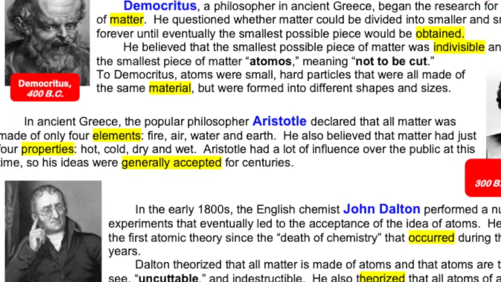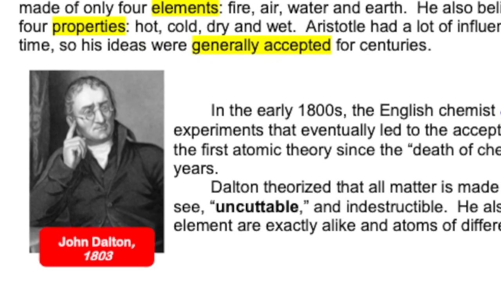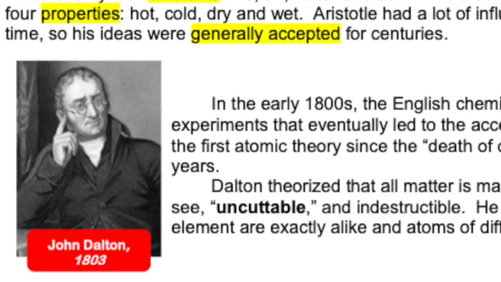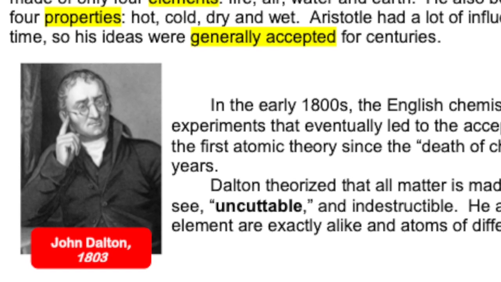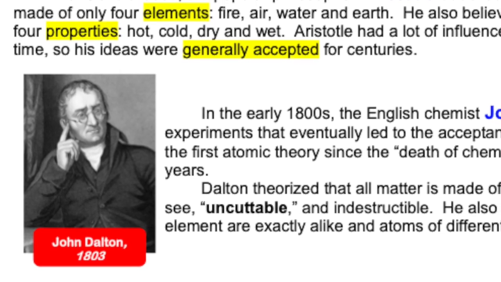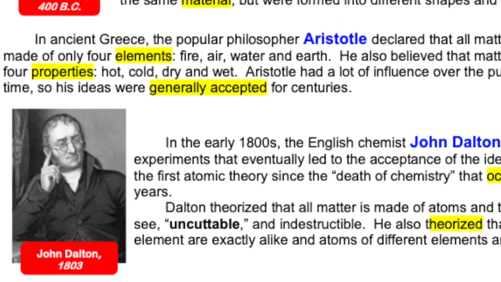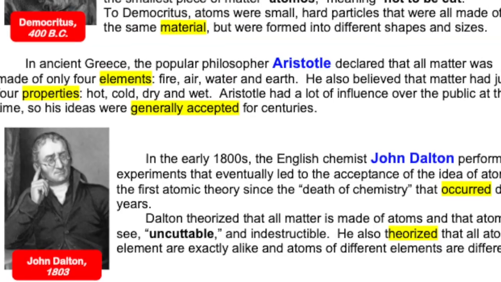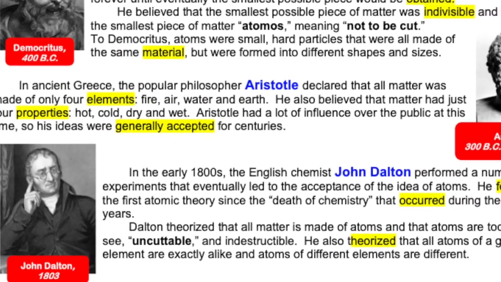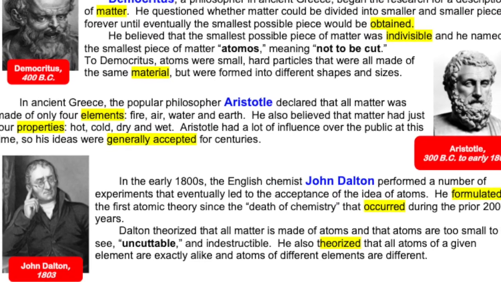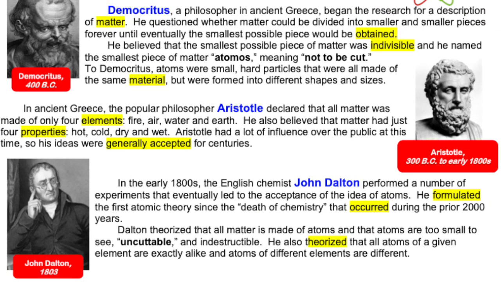In the early 1800s, the English chemist John Dalton performed a number of experiments that eventually led to the acceptance of an idea of atoms. He formulated the first atomic theory since the death of chemistry that occurred during the prior 2,000 years. Dalton theorized that all matter is made of atoms and that atoms are too small to see, uncuttable, and indestructible. He also theorized that all atoms of a given element are exactly alike, and atoms of different elements are different.